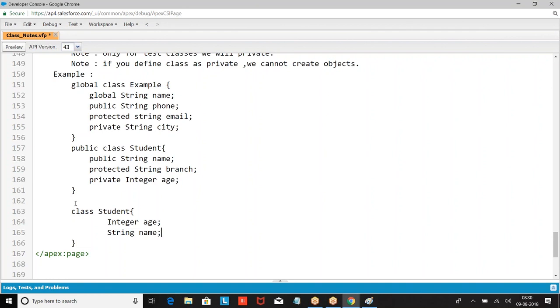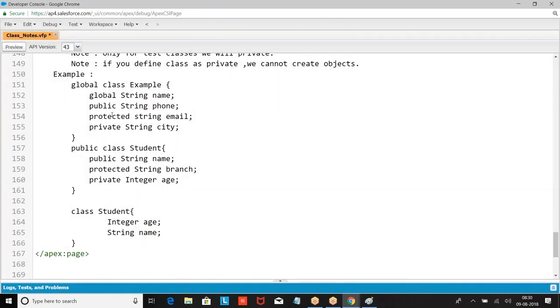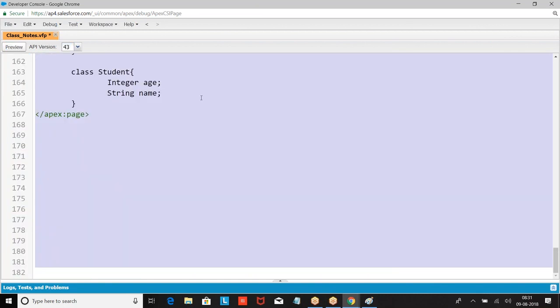If the class is global, the members can be global, public, protected or private. If the class is public, members can be public, protected or private. If it is private, all the members should be private. Am I clear with this?